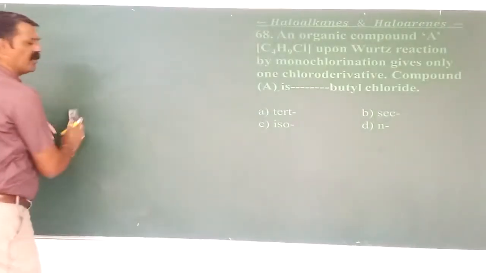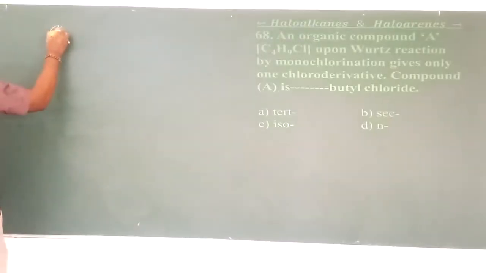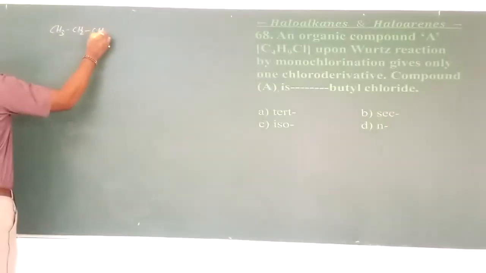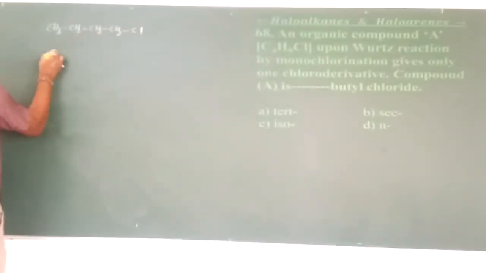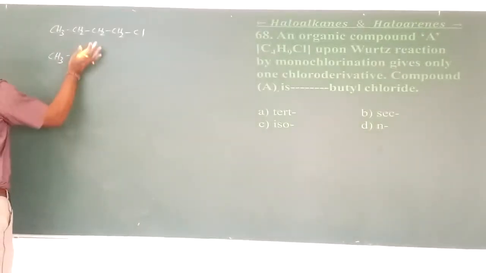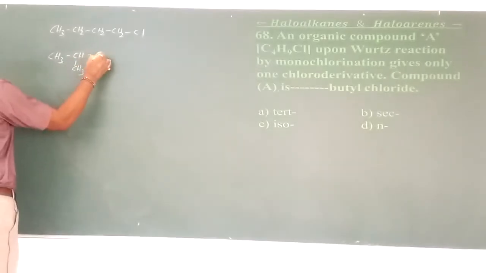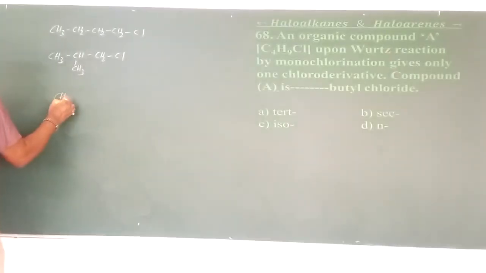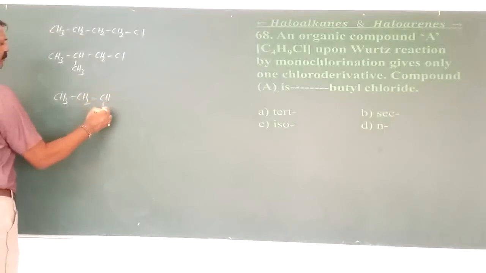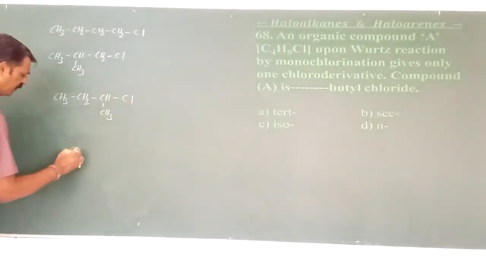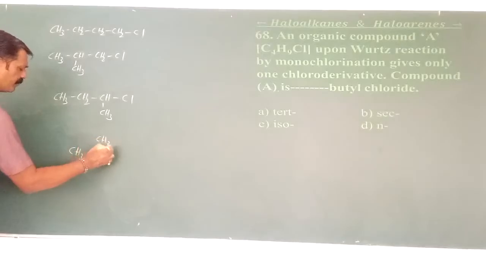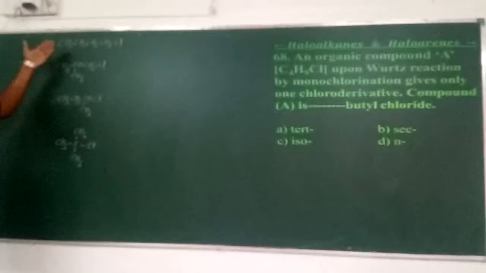What are the various butyl chlorides we are having? In the previous session I discussed. One is CH3CH2CH2CH2Cl. The second one is CH3CH(CH3)CH2Cl. The third one is CH3CH2CH(CH3)Cl. This is the third one. Last one is the tertiary. So here C4H9Cl called butyl chloride can be of four types called n-butyl chloride, isobutyl chloride, secondary butyl chloride, and then the tertiary butyl chloride.